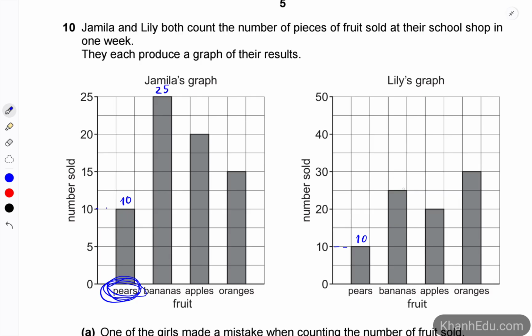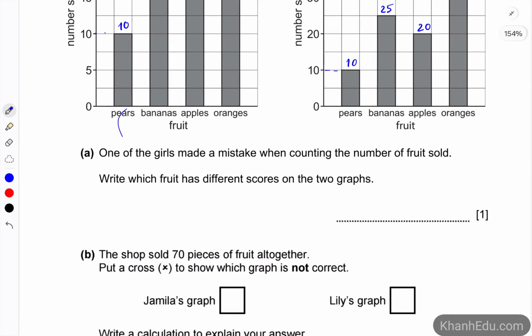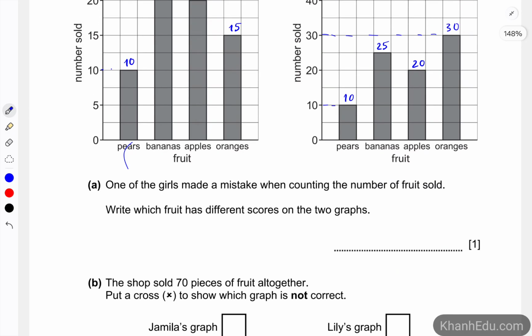So right here is the middle of 20 and 30, so 25 is here. And for apples, it is 20, and here is also 20. And for the last one, the oranges, it is 15, but here it is 30. So the thing that is different between the two graphs is oranges.